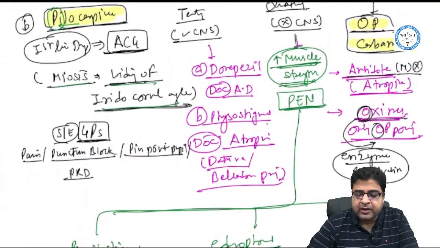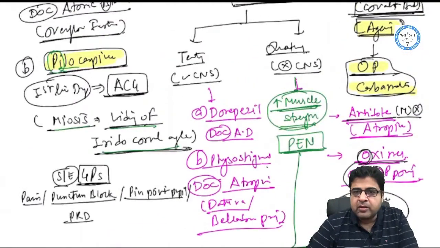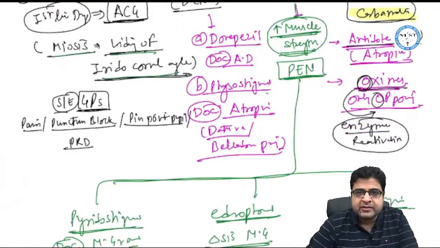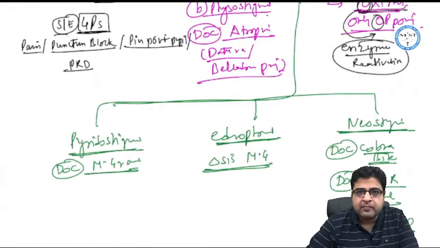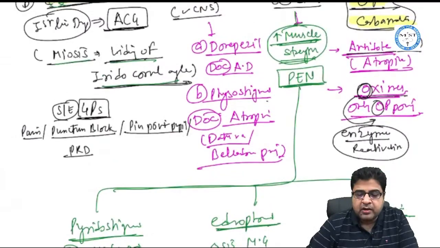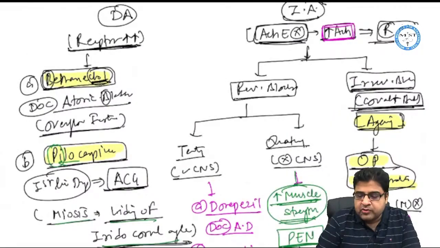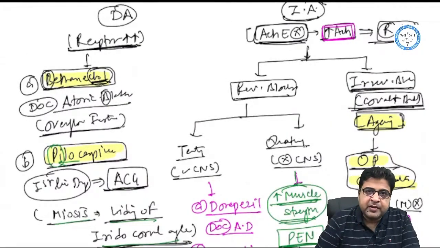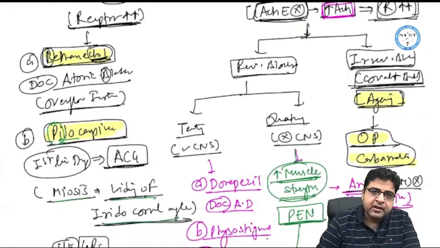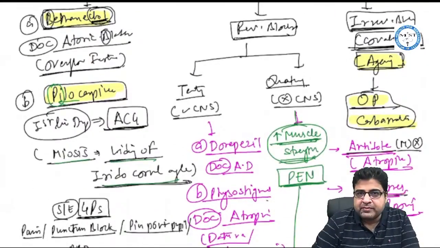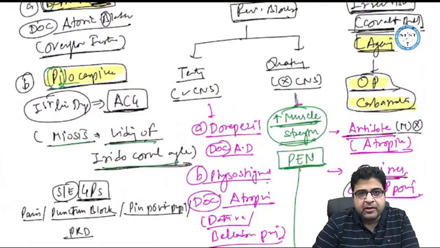Now this is all about irreversible drugs which are poisons for human being: oximes, carbamates as well as organophosphates. Now after these irreversible drugs, we have some reversible drugs also. So we have two types of enzyme inhibitor, reversible and irreversible. Now reversible enzyme inhibitors can be of two types. Now these medicines can be tertiary, can be quaternary.